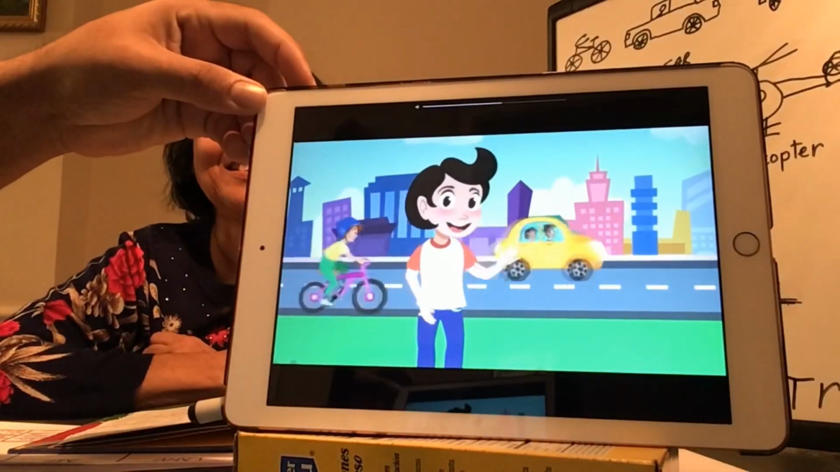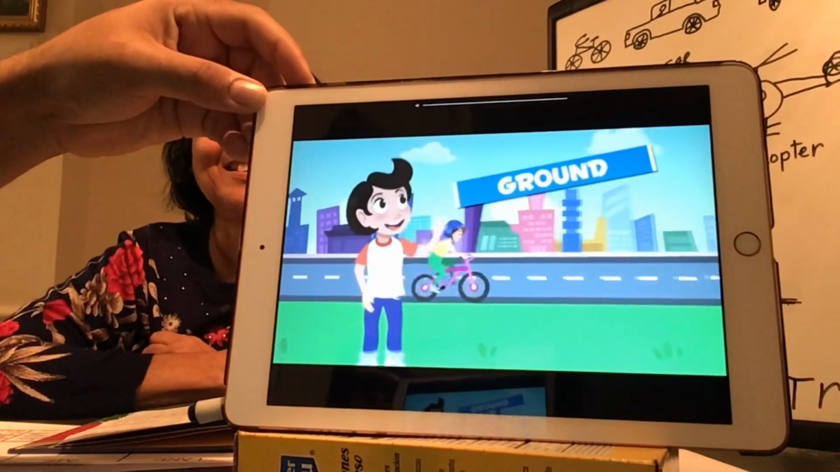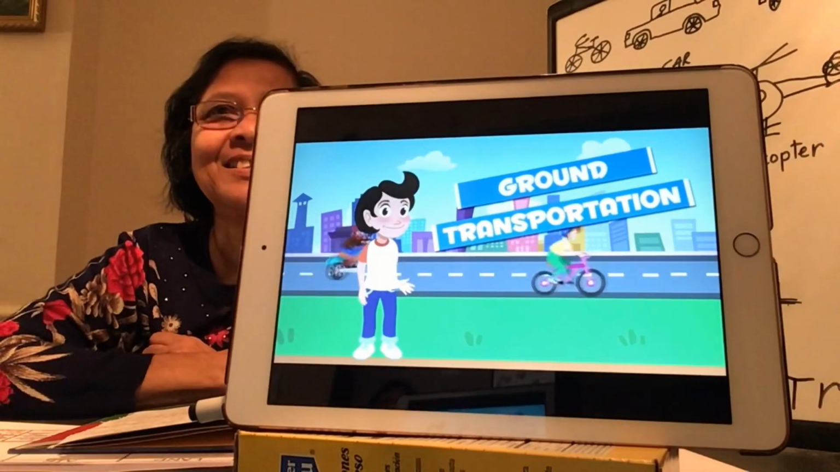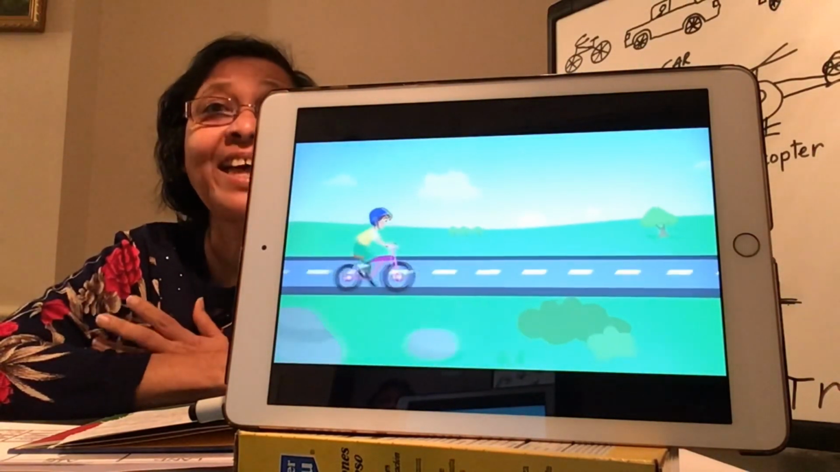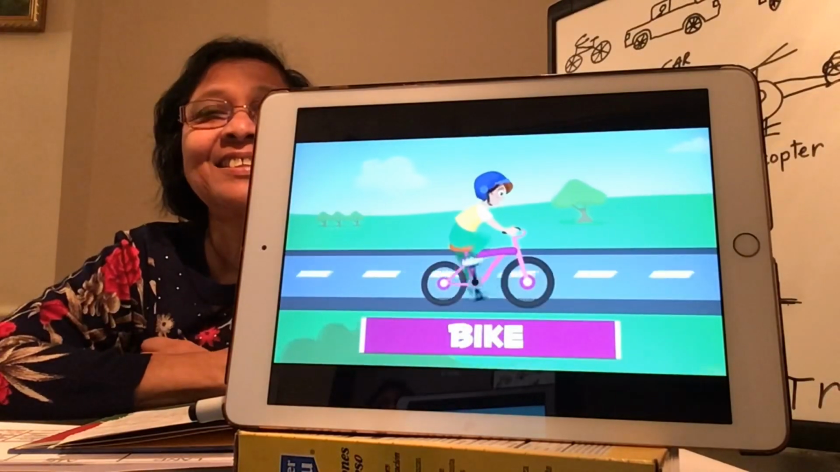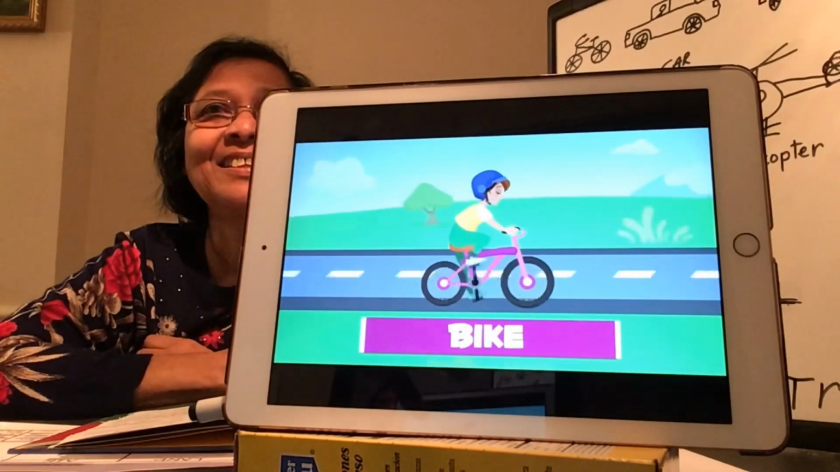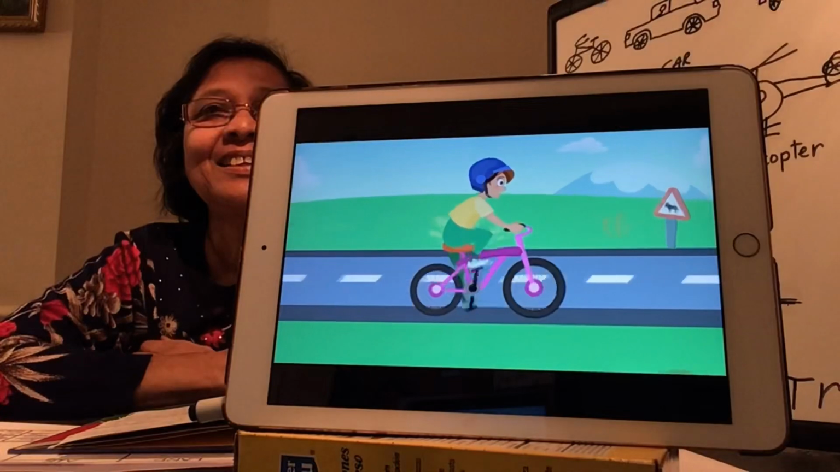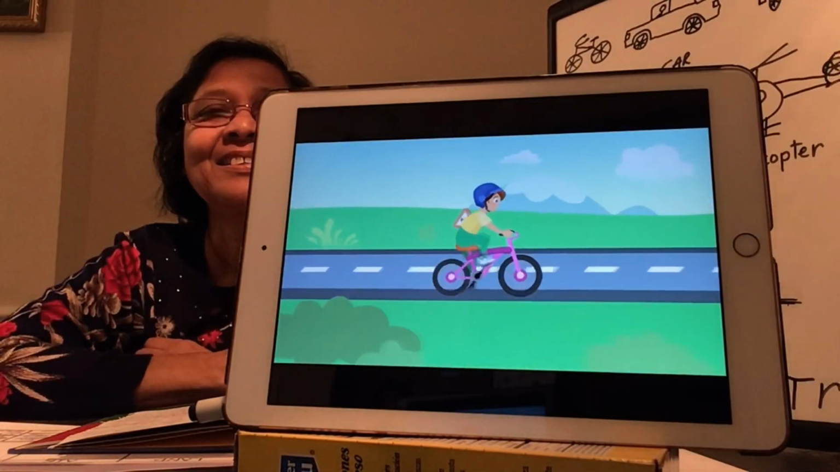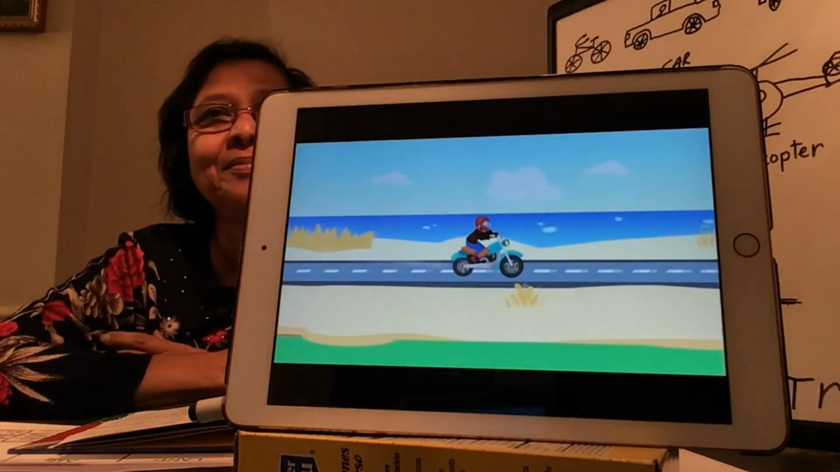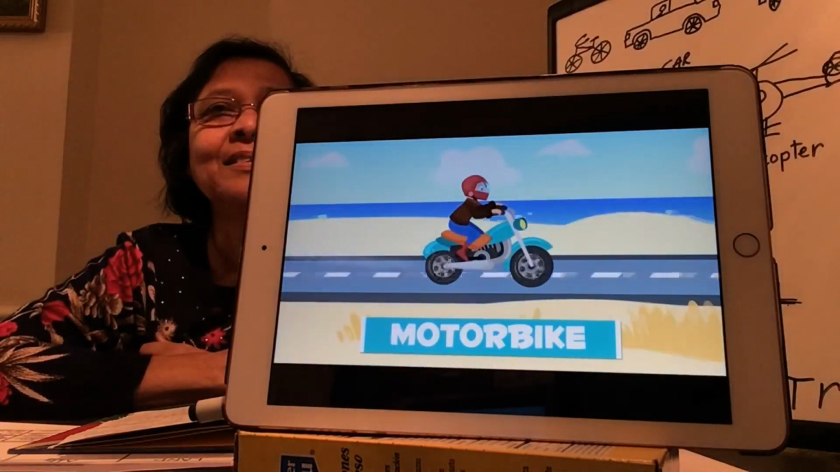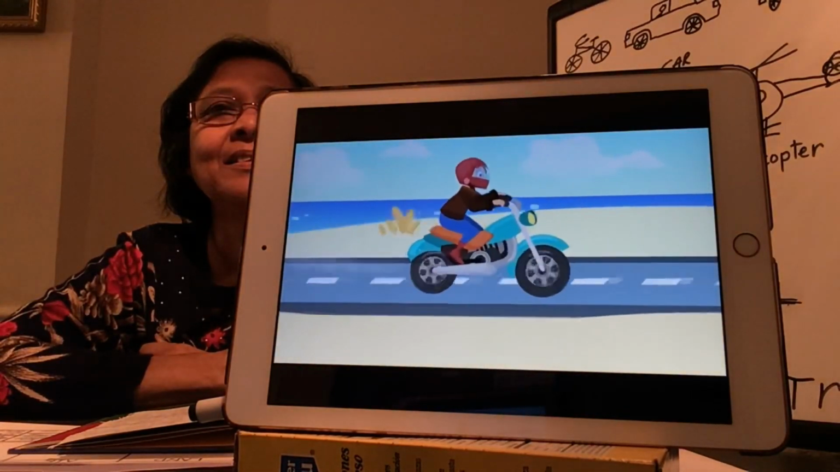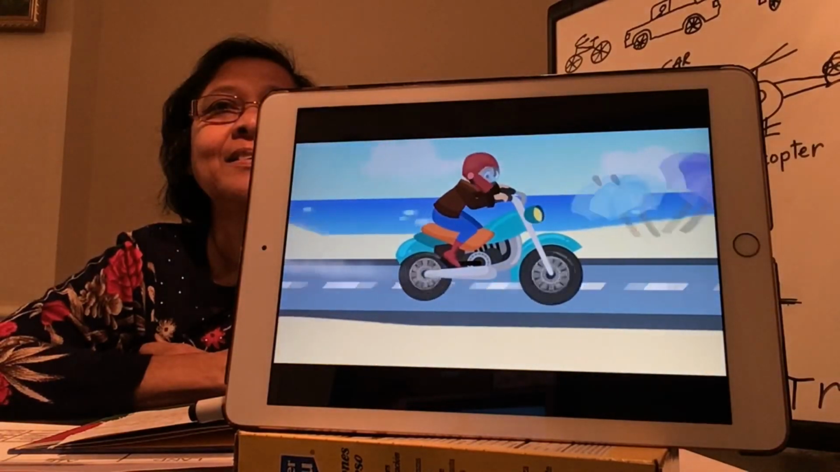Hi everyone. Today it's time we learn about ground transportation. That means on the land. Here's a bike. It has 2 wheels and we can move it by using these pedals. You can ride around the city with it or bike up a mountain. Here's a motorbike. It also has 2 wheels, but they are powered by a motor. A motorbike will whiz you around the city much faster. Don't forget to wear a helmet.